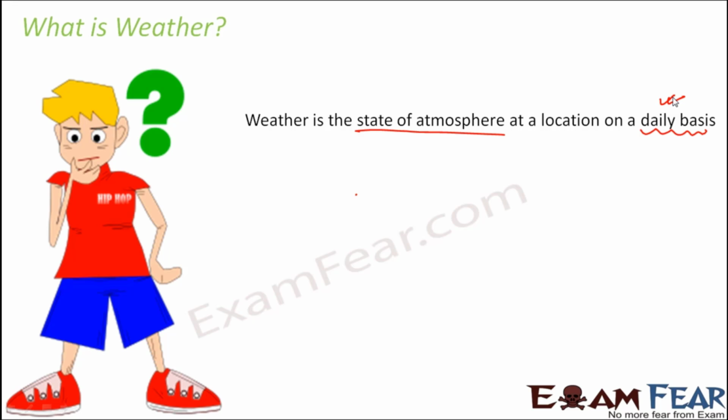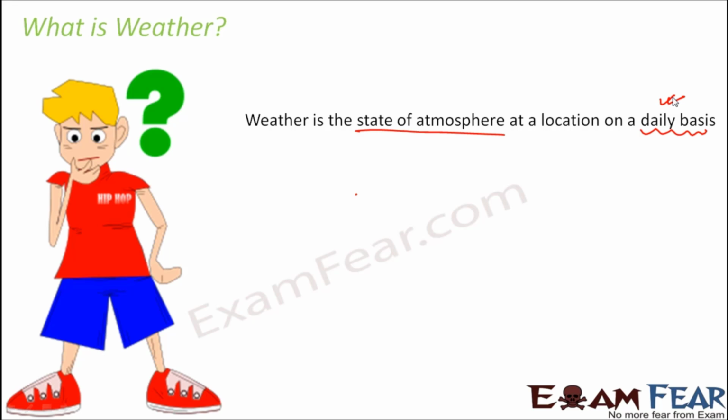of a particular day. So if you are talking about the kind of atmosphere which we have today, we say that the weather today is good or the weather today is not good. Whenever you are talking about a particular day, what you are talking about is weather. Now different locations can have different weather conditions. For example, it might be snowing in Jammu and Kashmir on a particular day, whereas it might be dry on the same day in Kerala. So weather changes on a day to day basis.